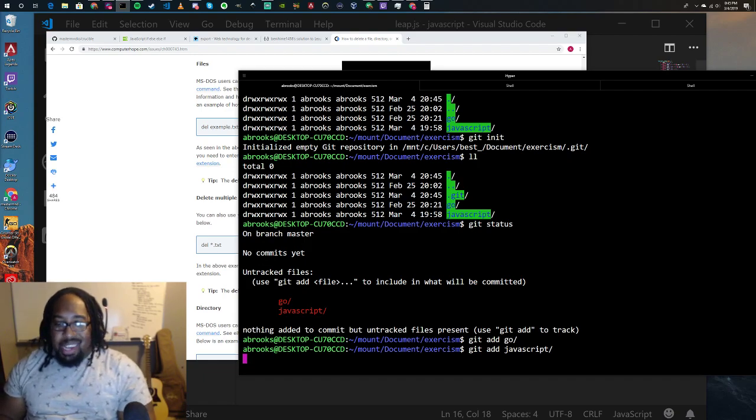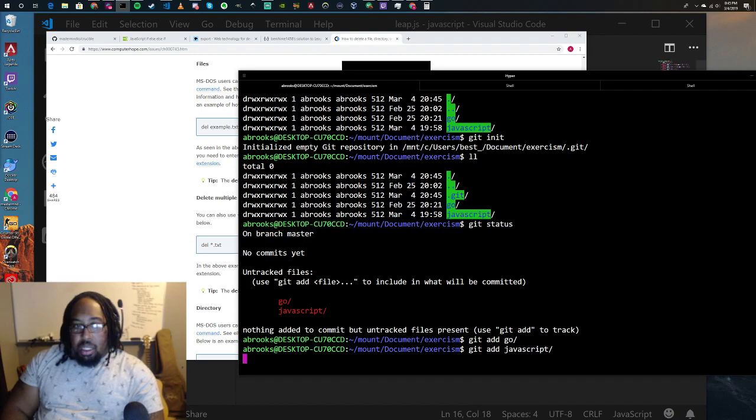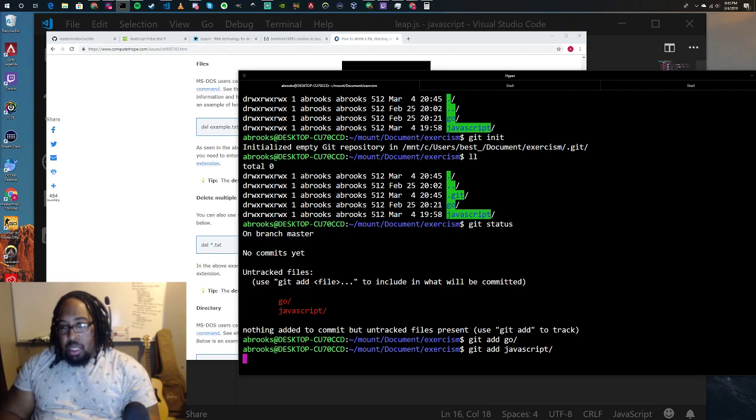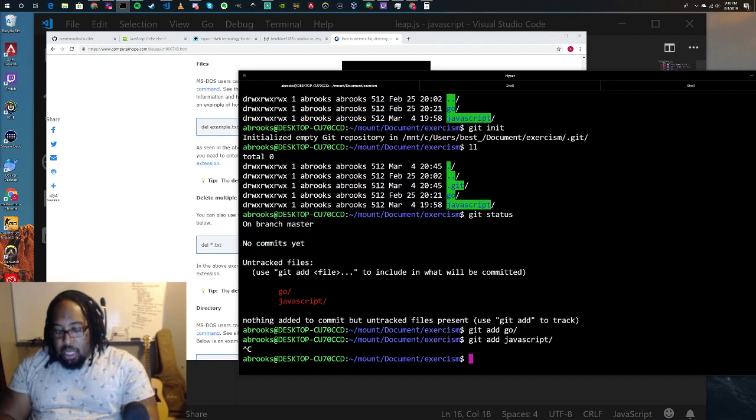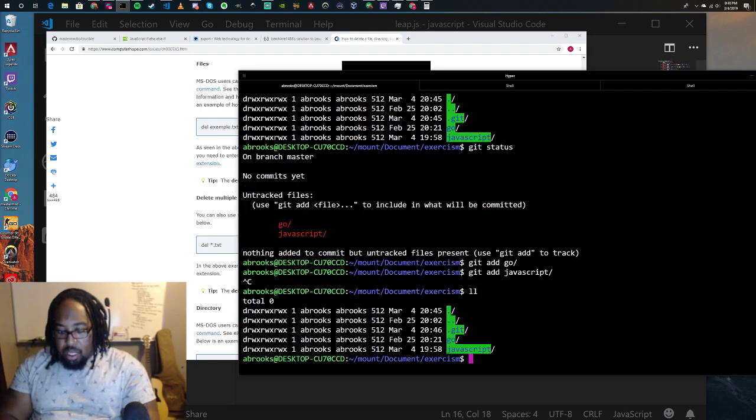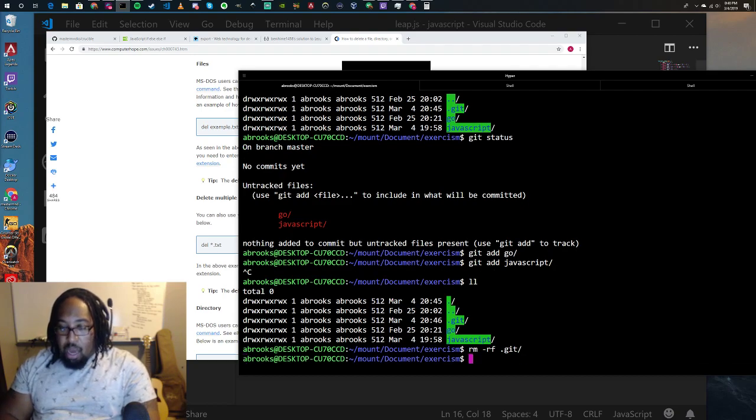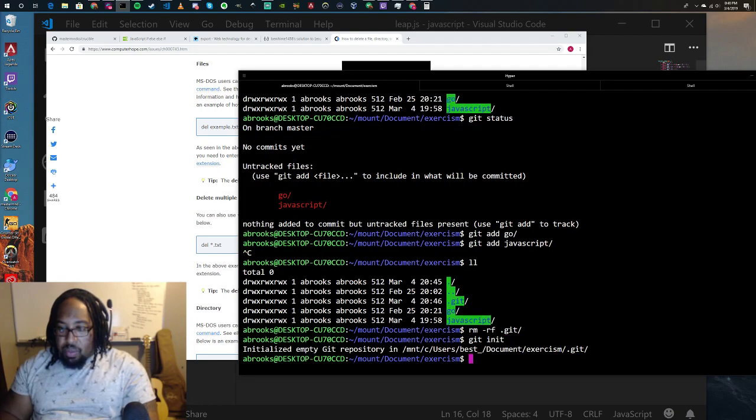JavaScript's going to push up a lot of files. I really don't need to push up all those files, but I will anyway. This is going to take a while. Actually, you know what? Let's do that one more time. I'm just going to add specific files because I don't feel like uploading all that stuff. Let's do another git init. Let's do git add go.